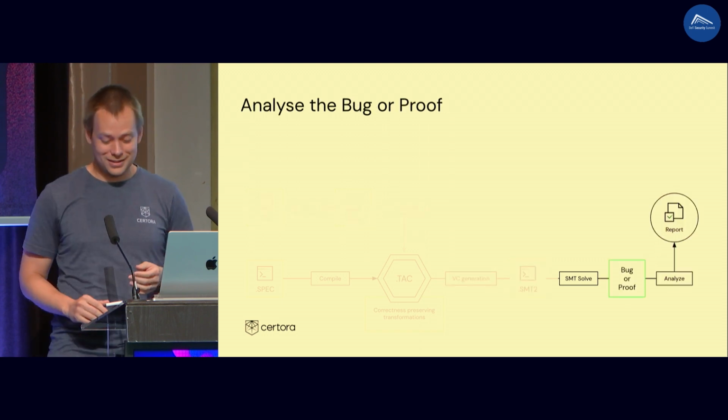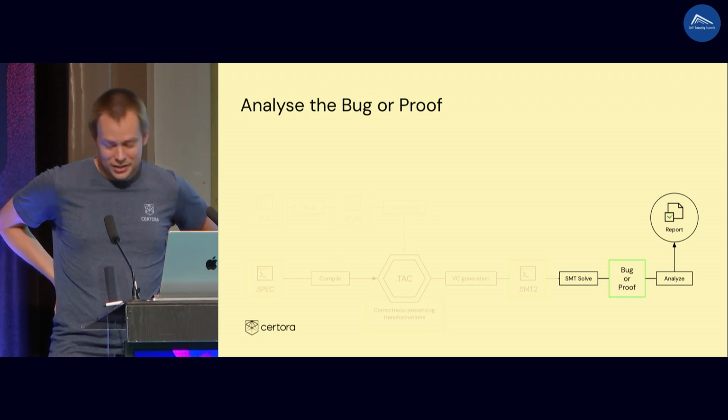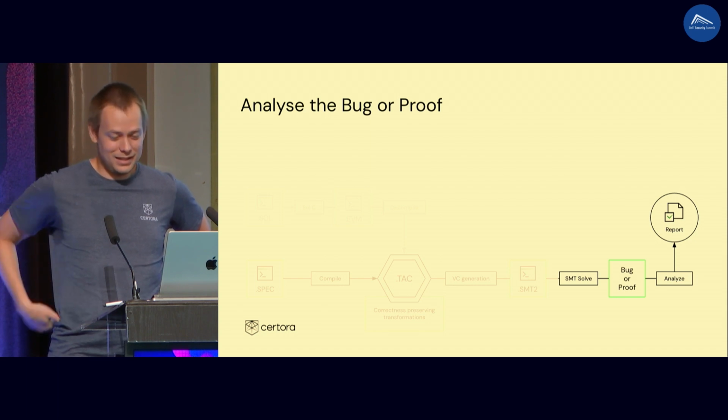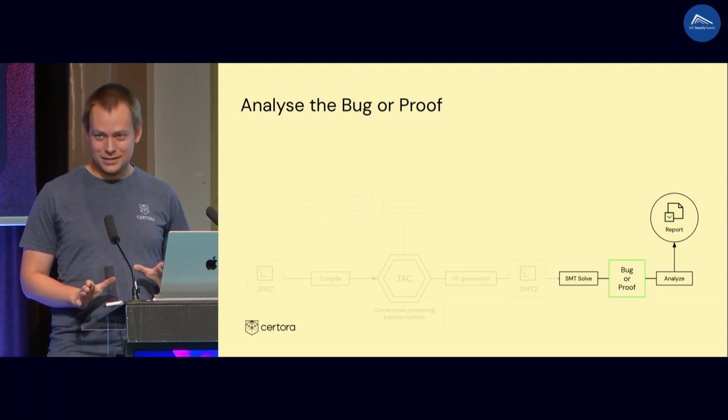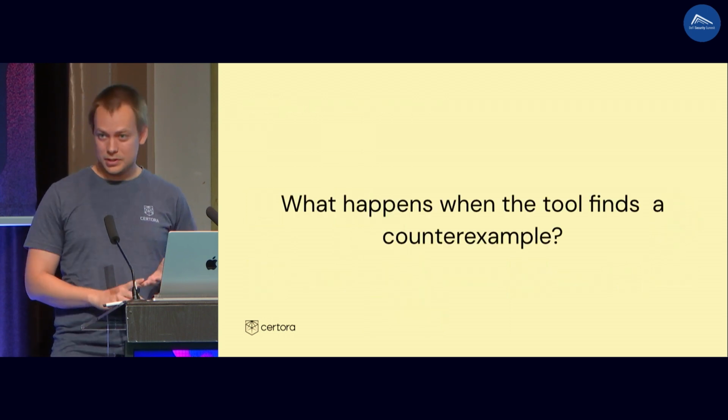Okay, so we are getting to the end of the pipeline. You successfully run the verification and you either have a proof or you have a bug. Okay, are we done? No, we are not done, definitely not done. So what happens if you find a counterexample?